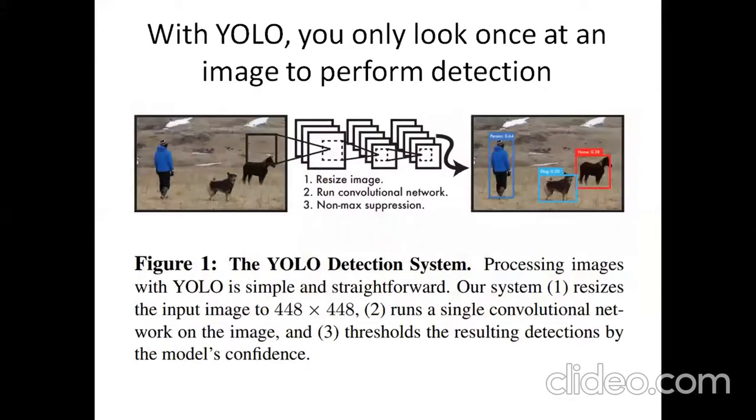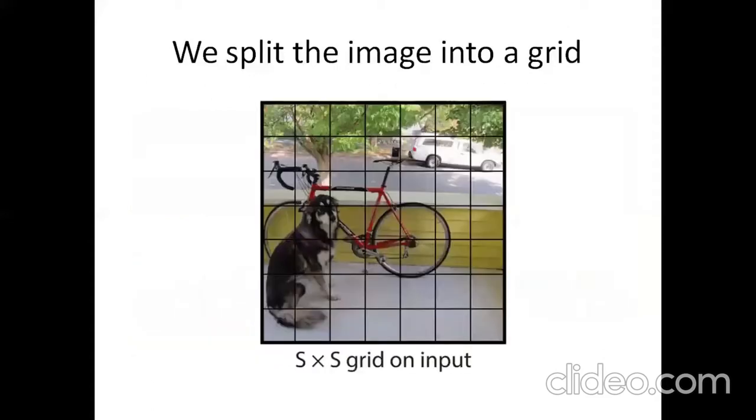The author really wanted one neural network that you could just give the full image and get detection out of it in a single pass. The advantage is that instead of looking at an image thousands of times to do detection, now with YOLO, you only look once at an image. To be able to train this neural network, the author came up with a new parameterization for object detection.